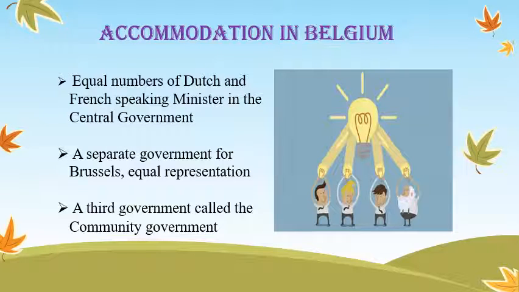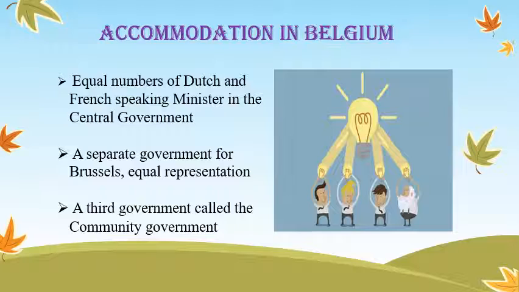Next point is accommodation in Belgium. What do you mean by accommodation? Listen, accommodation means a convenient arrangement or settlement or compromise. The Belgian leaders took a different path by recognizing the existence of regional differences and cultural diversities of the country.